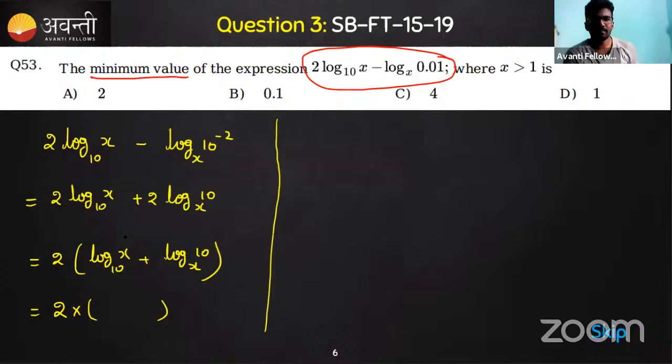So these two, isn't it the reciprocal of each other? Do you know that property? Log a to the base b is the same as 1 by log b to the base a.